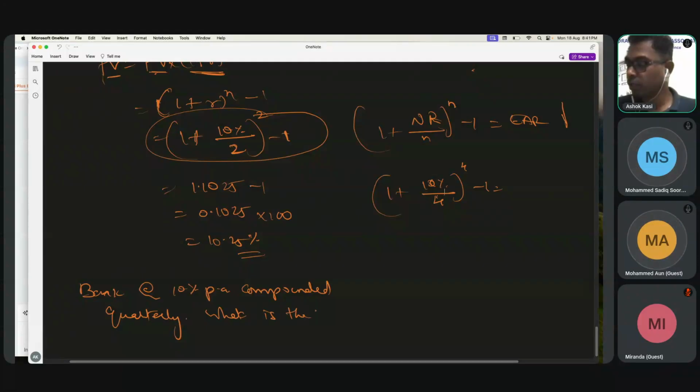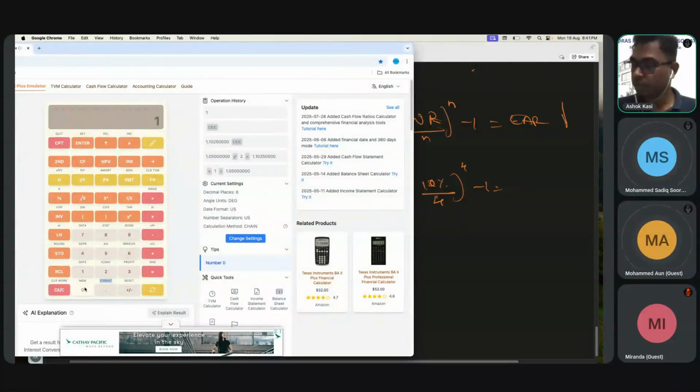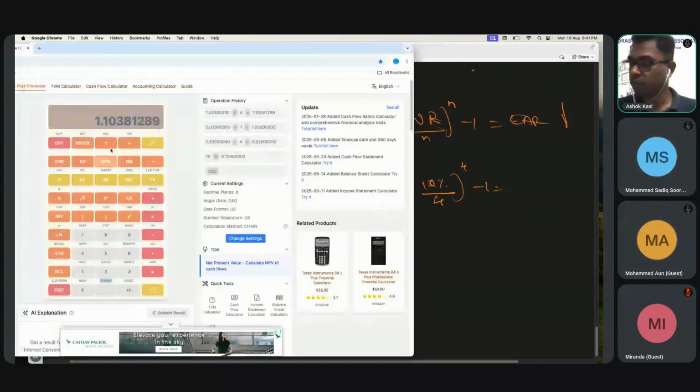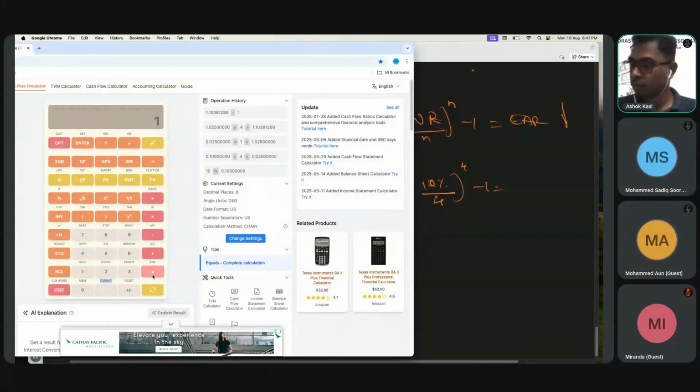What is the effective annual return? So this is 10 percent divided by 4 plus 1, raised to 4, and then minus 1. When I do that, it will be 10.38 percent.